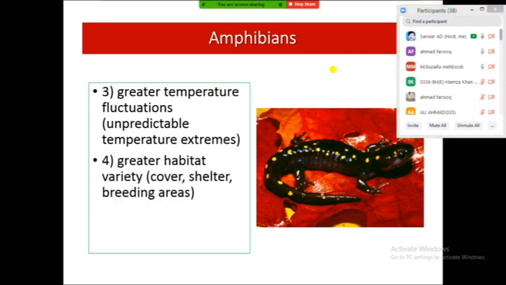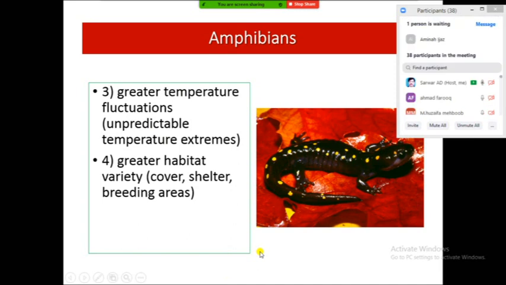Greater habitat variety means that, as compared to water, land provides a variety of habitats: shelter, breeding areas, covers, and other types of habitats are available for the animals living on the land. And this variety of habitat is generally present on the land.